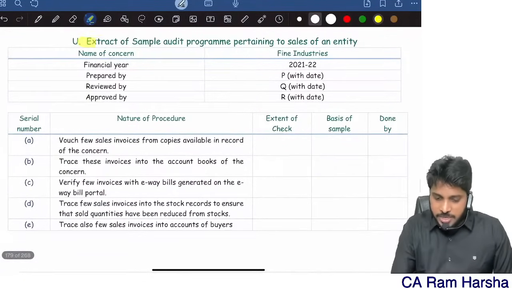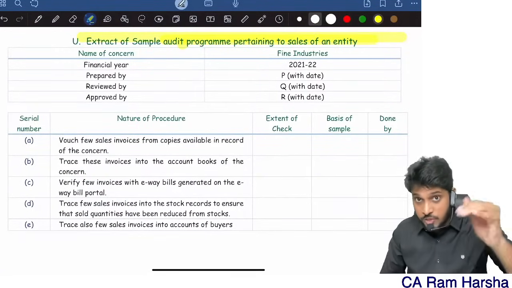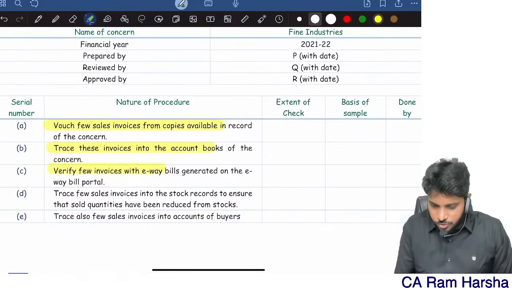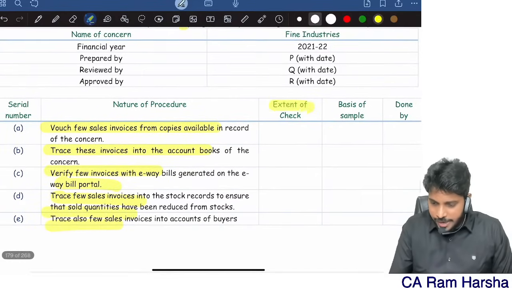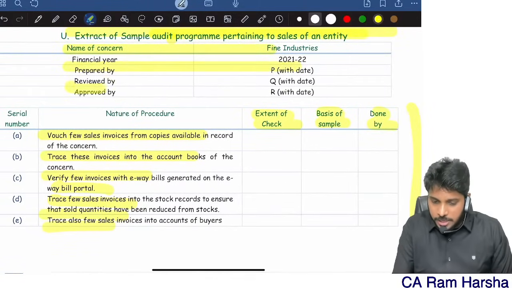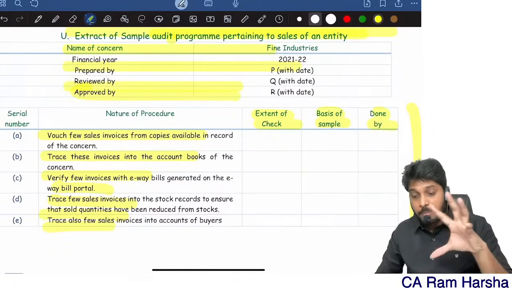Now, an extract of a sample audit program pertaining to sales of an entity. So, vouch a few sales invoices, see, this is how sales, to what extent to check, what is the sample, who has done the work, who will review, all that. This is a program example. This is how a program looks like.